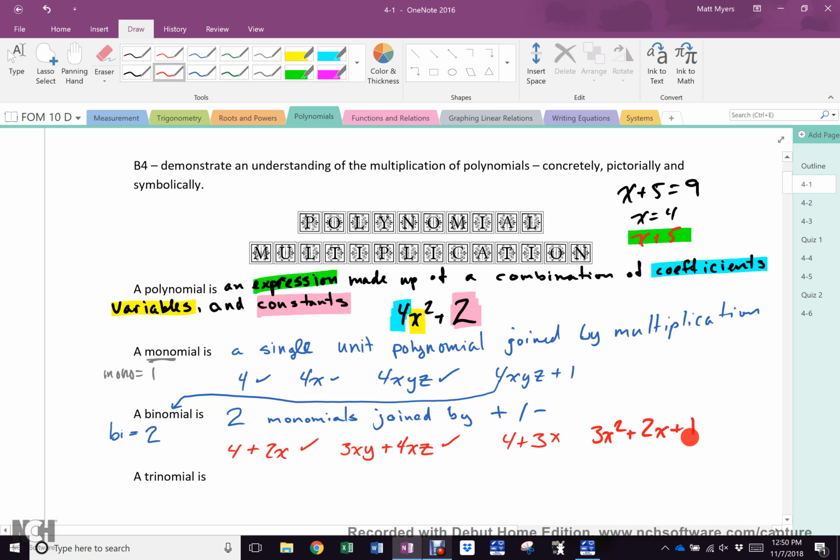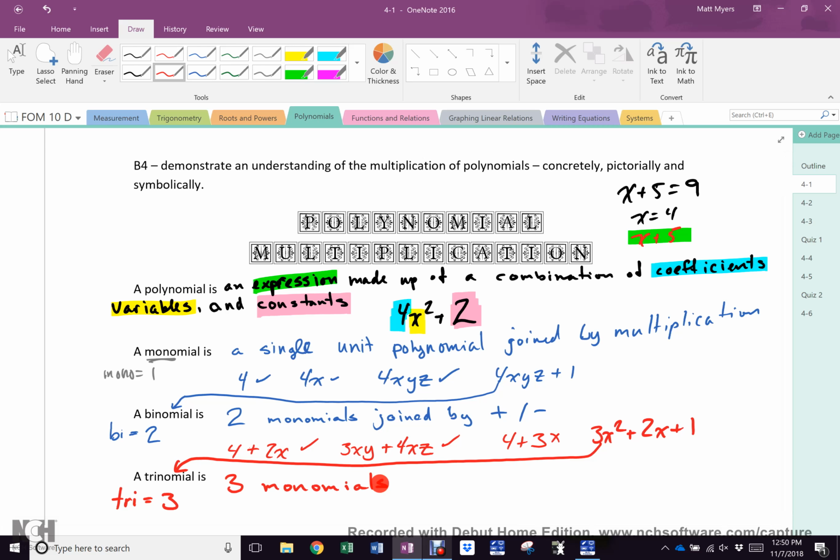That's a trinomial. That becomes a trinomial because tri equals 3. So a trinomial is 3 monomials. And just like in cubing, we end the special names at 3. There is no quadnomial, quintinomial, sexanomial, septinomial, octanomial. They don't exist. Everything after a trinomial is a polynomial.